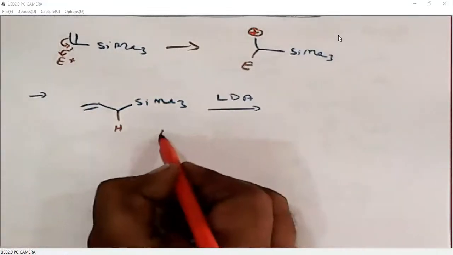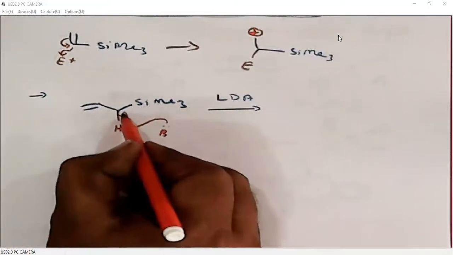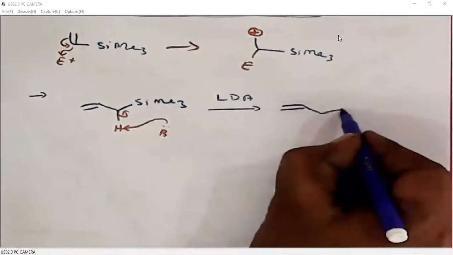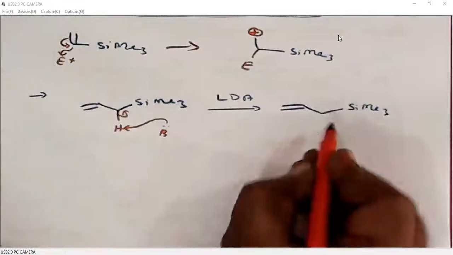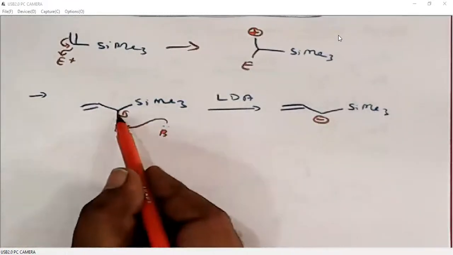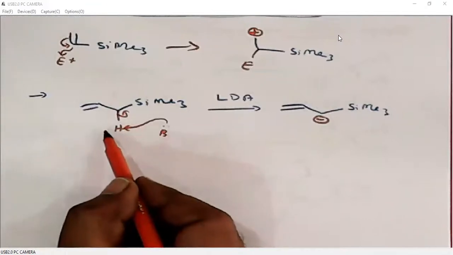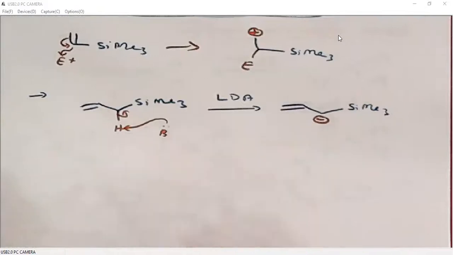So this base can easily pick up this proton, so that it generates a negative charge on the alpha carbon. That means in allyl silane, the allyl proton is acidic in nature, so it can be easily abstracted by a base. So this is how we can determine the reactivity of silicon compounds.